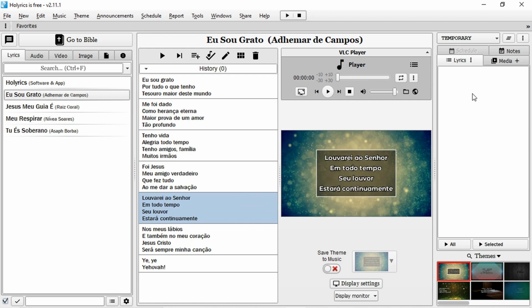Finally, on the right side here, this is what I like to call the playlist section. And right here on the top, you can see that I have a temporary playlist. This is the only list that we have right now because we haven't set up anything on Holyrics yet. The purpose of this section is to have different playlists for different services in your church, or maybe different events that we have.